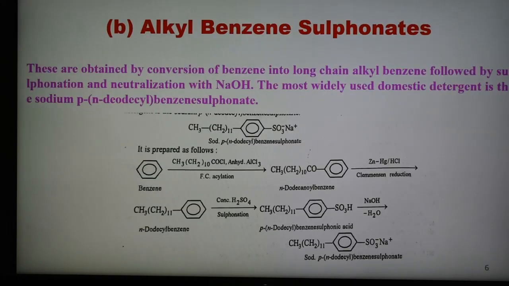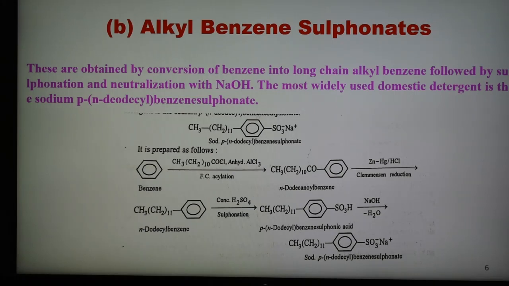And the second type is alkyl benzene sulfonate. This detergent is obtained by conversion of benzene into long chain alkyl benzene, followed by sulfonation and neutralization with NaOH.